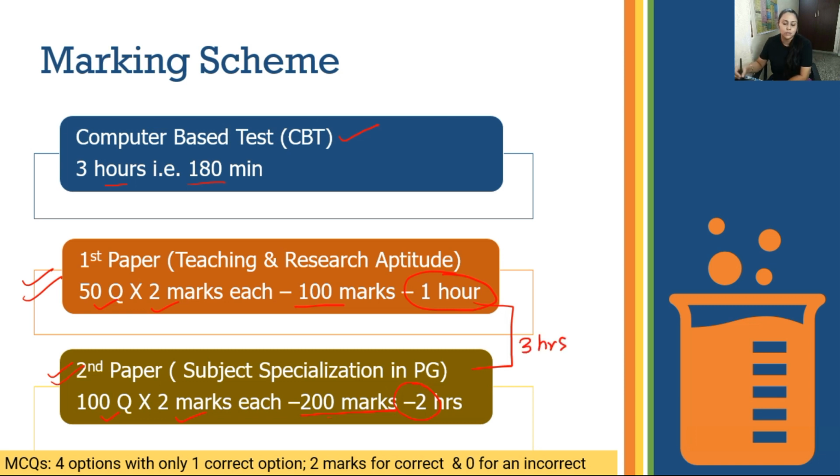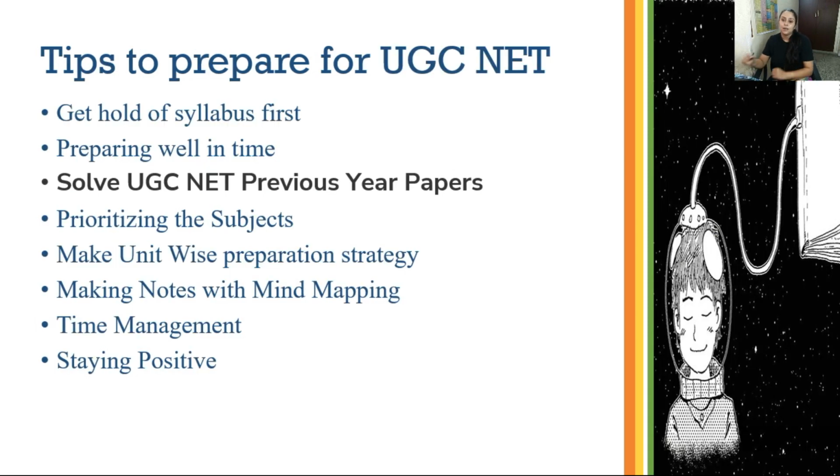Now here the paper will be in an MCQ pattern. 4 options will be given and only 1 option will be correct. So if you get it correct, you will get 2 marks. If you get it incorrect, you will get 0. Next, now let's come to the main topic.